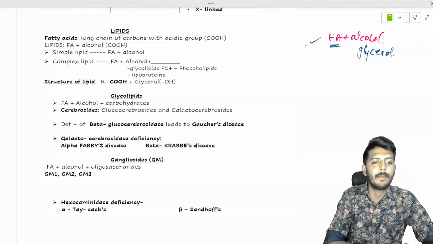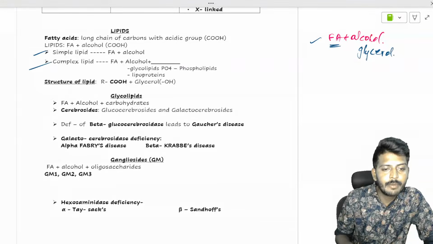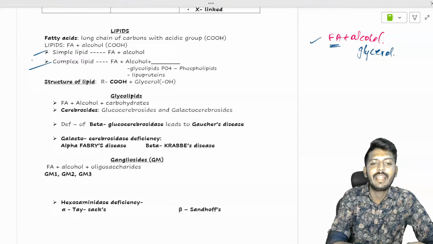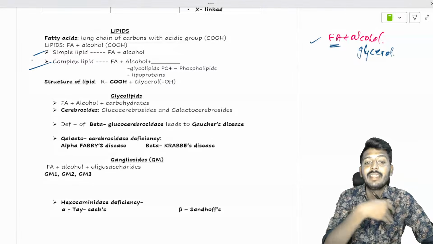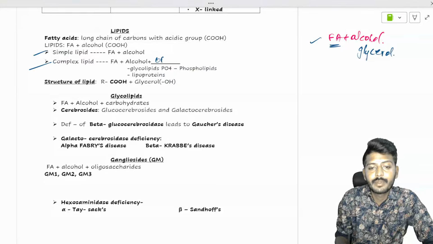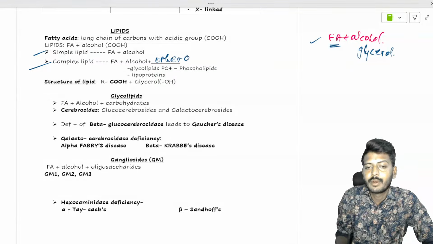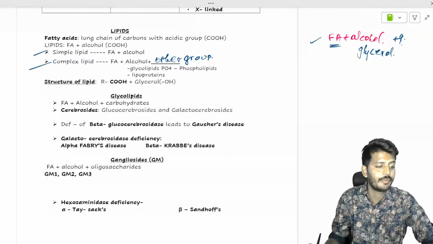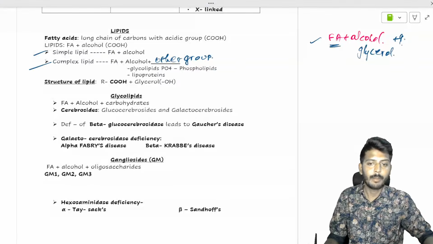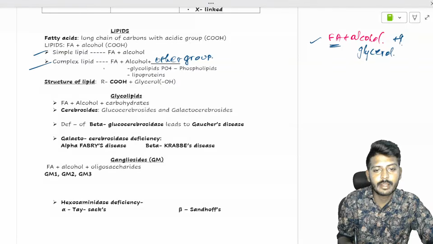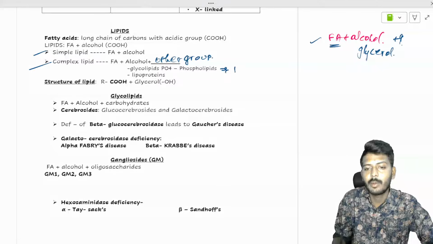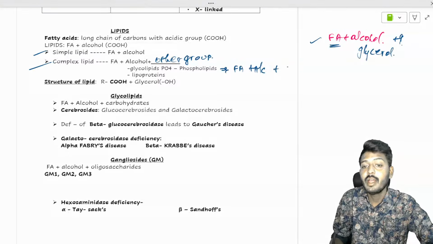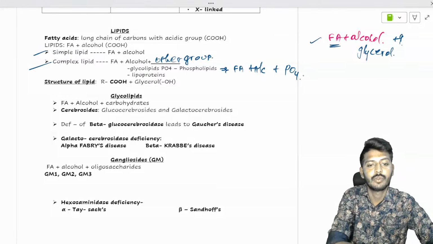So lipids can be divided into two groups: simple lipid and complex lipid. A simple lipid is a fatty acid and an alcohol. A complex lipid is a fatty acid, an alcohol, plus some other group. Then we call it a complex lipid. The complex lipid can be of three types. One is phospholipid, a combination of fatty acid plus alcohol plus a phosphate group.